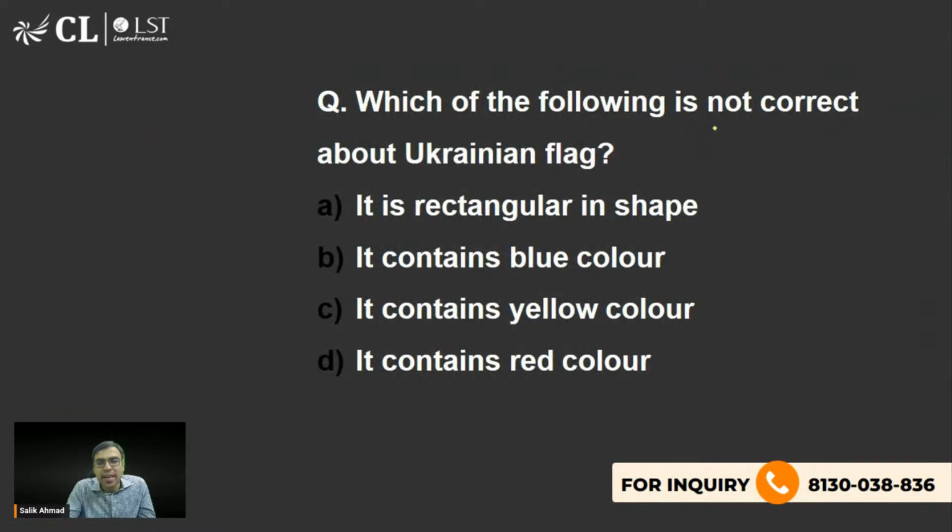Now, which of the following is not correct about Ukrainian flag? And these are the options. It is rectangular in shape, contains blue color, yellow color, contains red color. What is the right answer? Not correct about Ukrainian flag. ये सब पता होना चाहिए. Since Russia Ukraine war, it is written in the thumbnail. Yes, the right answer is D. See the thumbnail. Check the thumbnail. The video of the thumbnail has shown the flag. Yes, Hari, you are right. Kumari Bhavna, you are also right. D is the right answer.